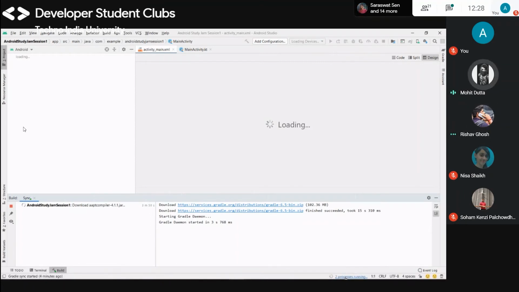Is it downloading right now, or is it extracting? Extracting, it is the Android compiler 4.1.1. It is downloading its things like Gradles and many zips, so it will need time to sync everything.